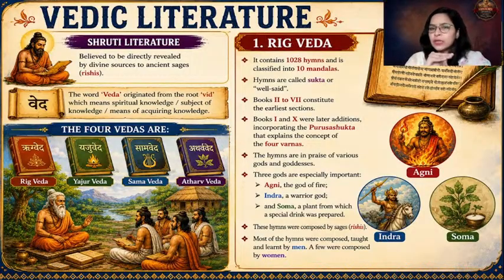Okay. So the 4 Vedas are Shruti literature. Shruti means what? Something that has been passed on from the divinity to the sages. Now the theory goes like this. In India, there were Sapta Rishis, the great Rishis of India. And these rishis had a divine vision because of the meditative powers they developed.